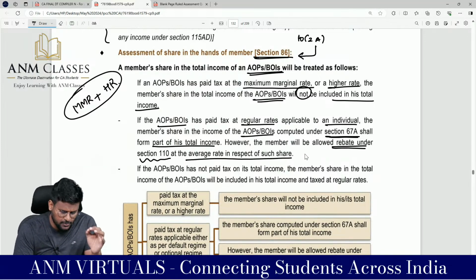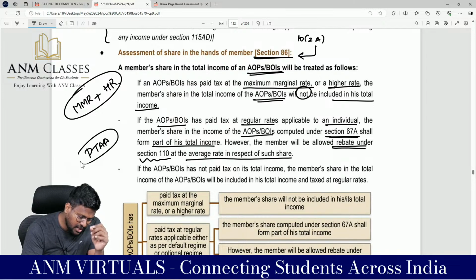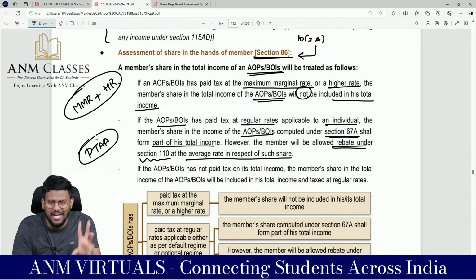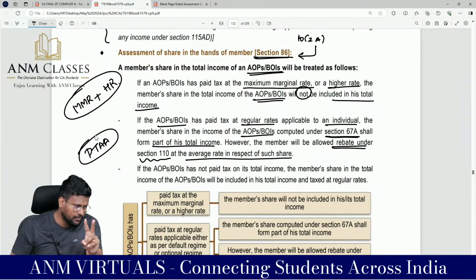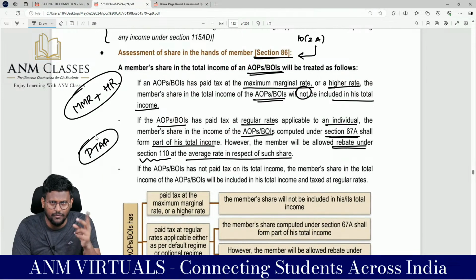It is equal to, mutatis mutandis, the double taxation avoidance agreement. The same income is going to be taxed twice, and this is economic double taxation. We have 2 types of double taxation: one is jurisdictional double taxation and the other is economic double taxation. This is economic double taxation where the same income, AOP or BOI has already paid tax. The same thing we are going to include in the hands of the member and we can claim rebate under section 110. How to compute the rebate is similar to section 91. There 2 tax rates will be there, average rate of tax in India or average rate of tax outside India, whichever is lower. Here we do not have to calculate any such thing.